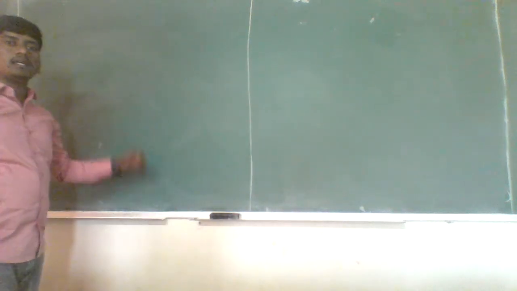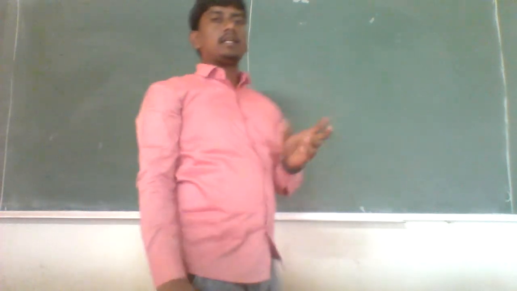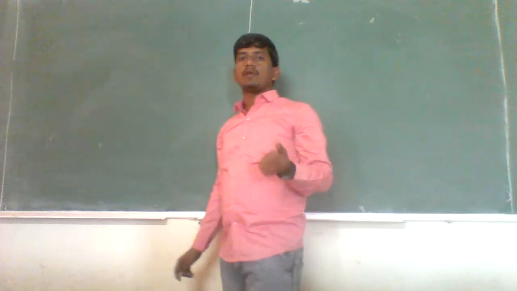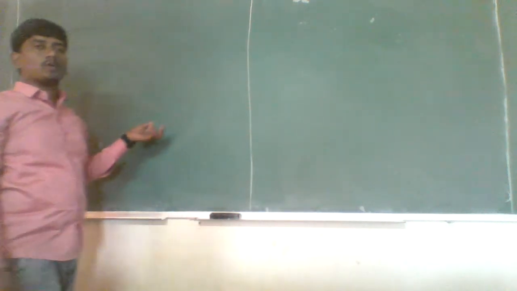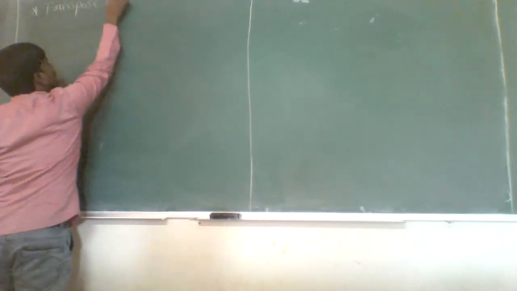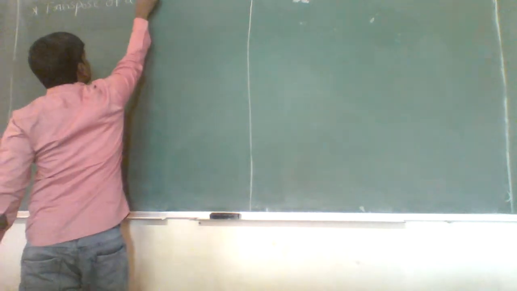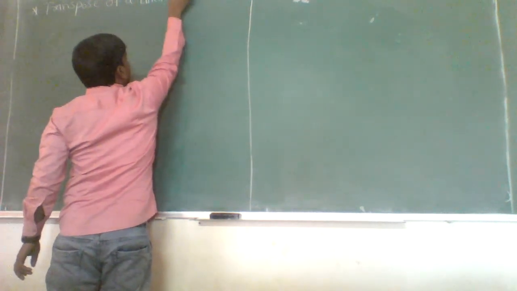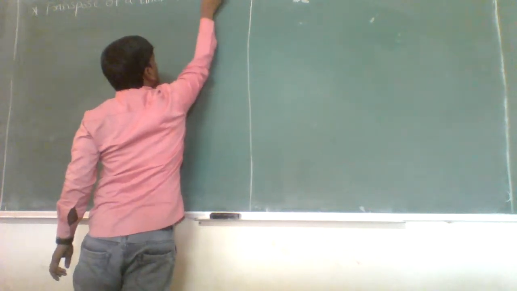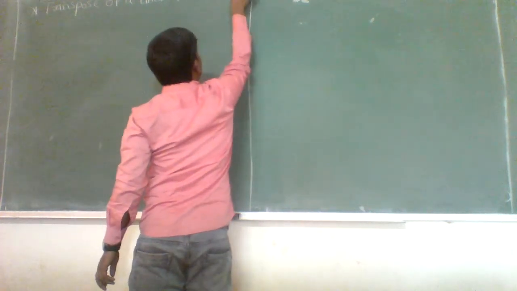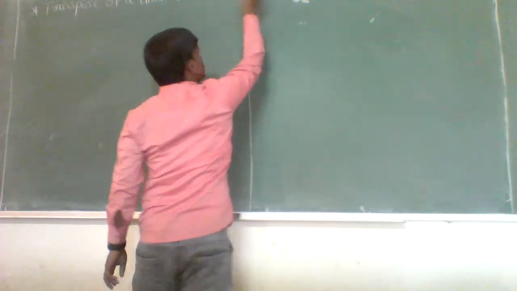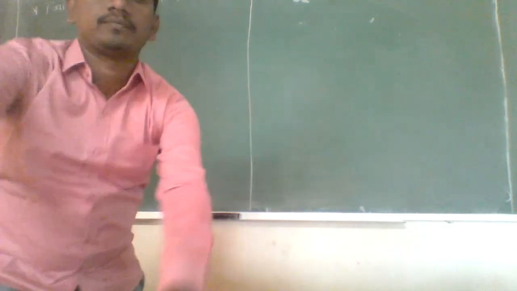In the last lecture, we have seen what is an annihilator of a particular set S, which is a subset of a vector space V. Now today we are going to study a new concept, which is the transpose of a linear transformation. So we have to see what is a transpose of a linear transformation.